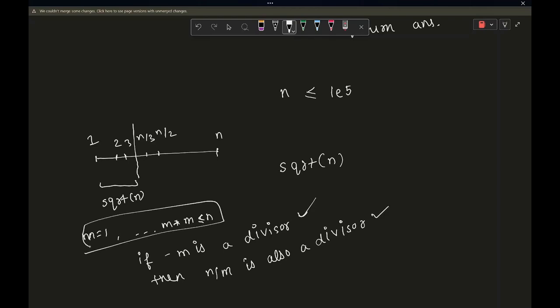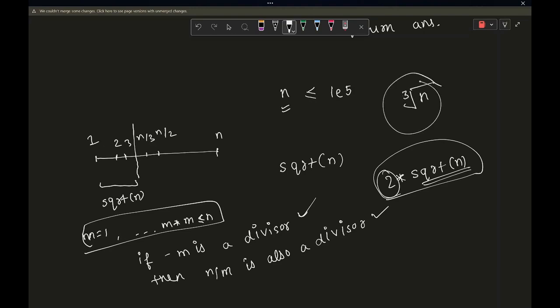Since you're having a loop of size only square root n, it means that you are just checking for 2 into square root n values, at maximum. You are just having a for loop of this size, and in every iteration of the for loop you are checking for at most 2 strings, and in reality you won't check for even this many. For any n, generally we say that the number of divisors it will have is going to be around cube root of n, at least in order of it.